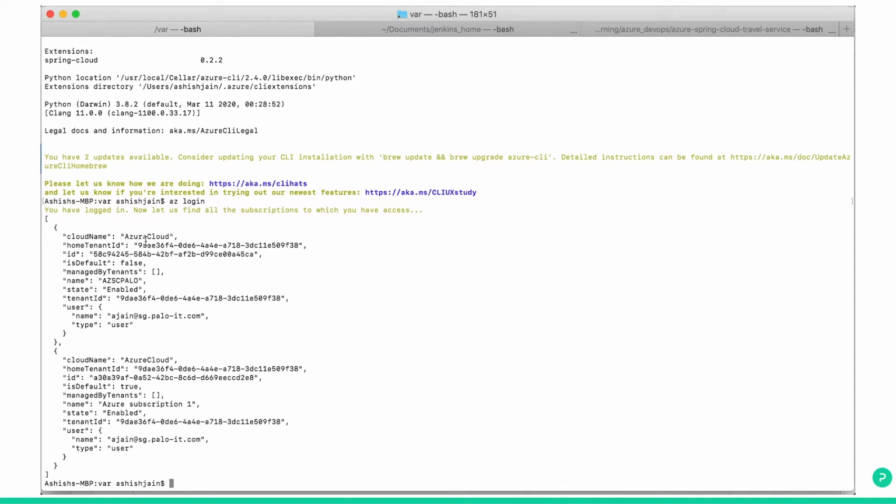It will give your cloud name, your tenant ID, and some IDs, and then the subscription ID, and the subscription name Azure subscription 1, and state is enabled. It means you are able to log in to Azure from your Azure CLI. Now Azure CLI is connected to your Azure portal.